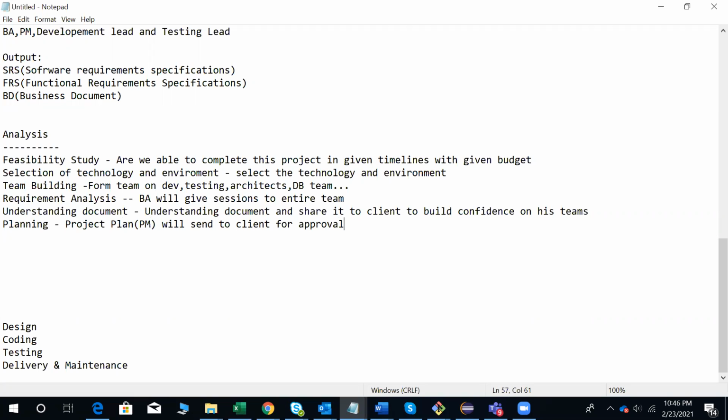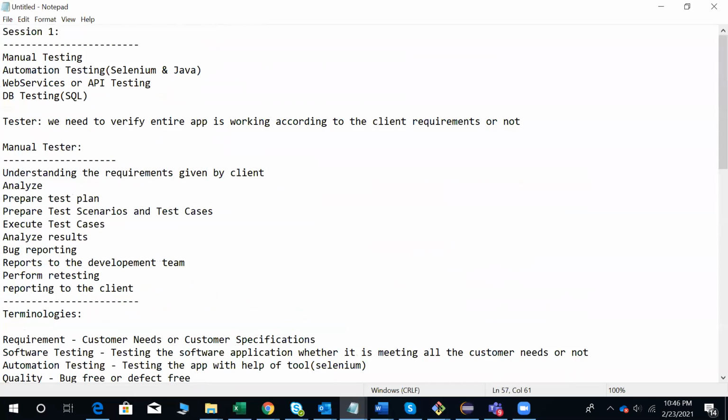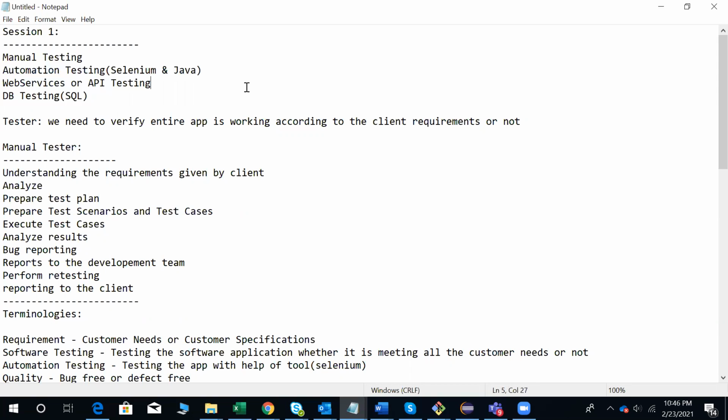So feasibility study means, let me brief you on all the things we have discussed today. In this course, I am going to cover manual testing and automation testing, web services and DB testing.